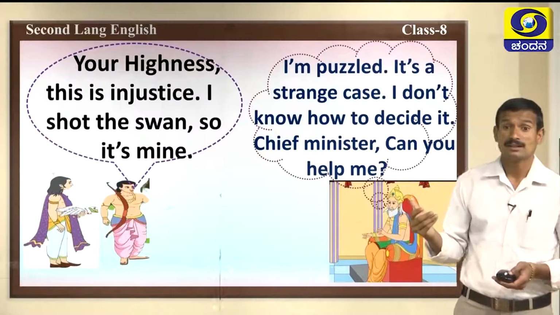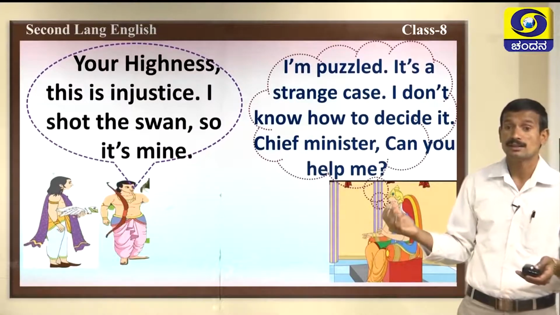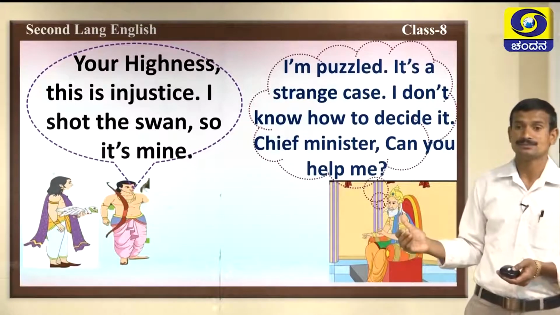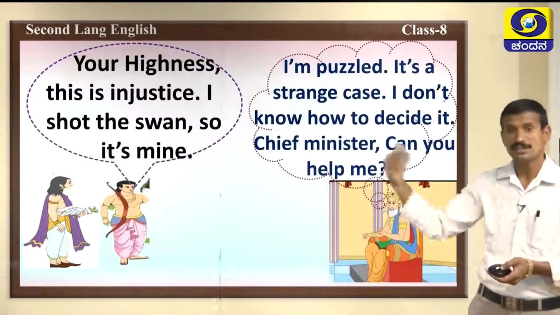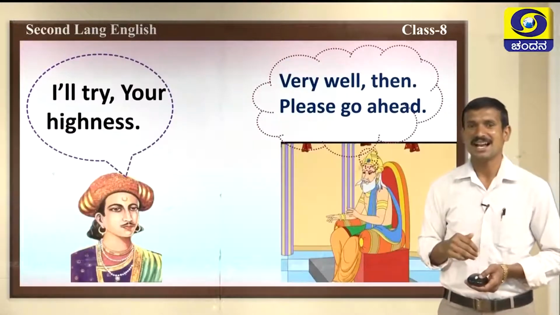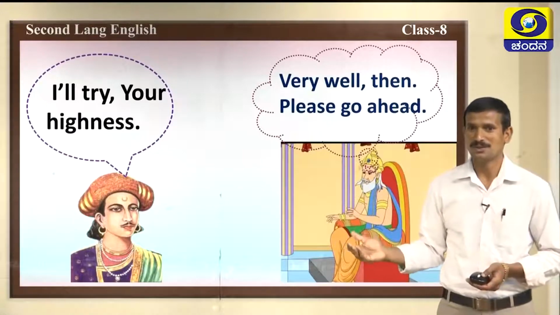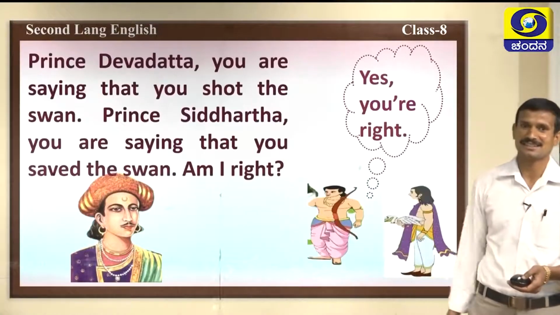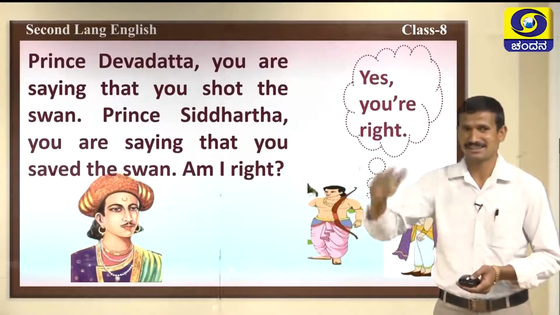The king says, I am puzzled. It's a strange case. It's a difficult case. I don't know how to decide it. The king says to the chief minister, Chief Minister, can you help me? Then the chief minister says, I will try, Your Highness. The chief minister says now, very well. Then please continue, go ahead, the king says. Now the chief minister is ready to solve the case.